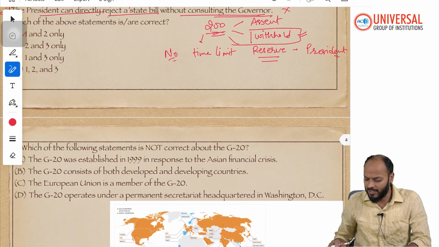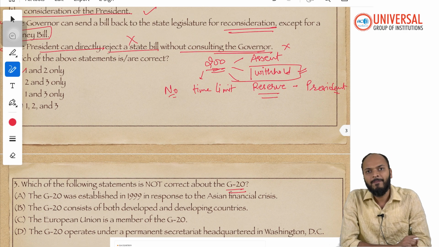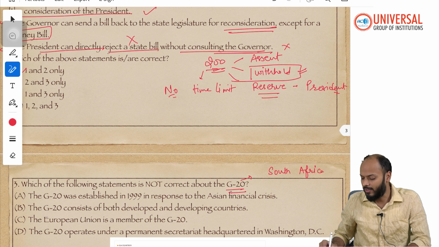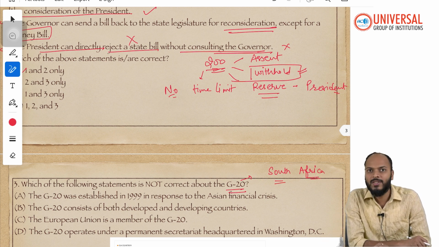Moving forward to the next question, it is about the G20. Now, why are we discussing the G20? You must have seen that this year the G20 summit is to be hosted by South Africa. South Africa is going to be the host of the G20 summit in 2025.